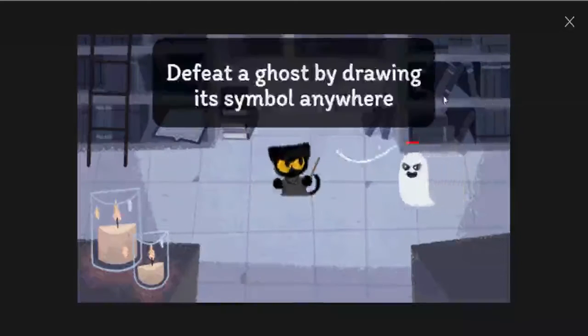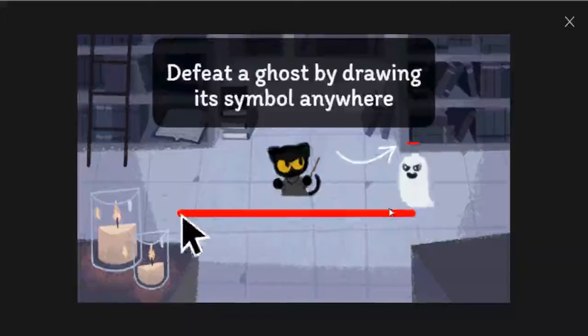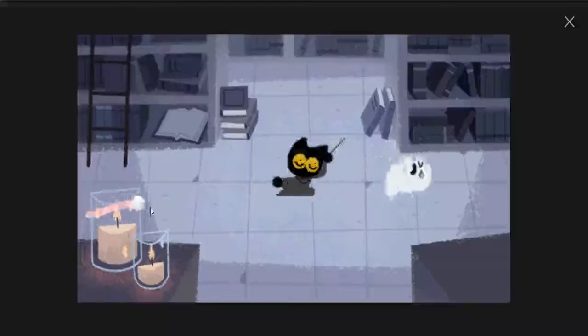Defeat a ghost by drawing its symbol anywhere. So this is the straight line. We have seen this is the red straight line on the head of this ghost. Just draw this line. See, the ghost is killed.